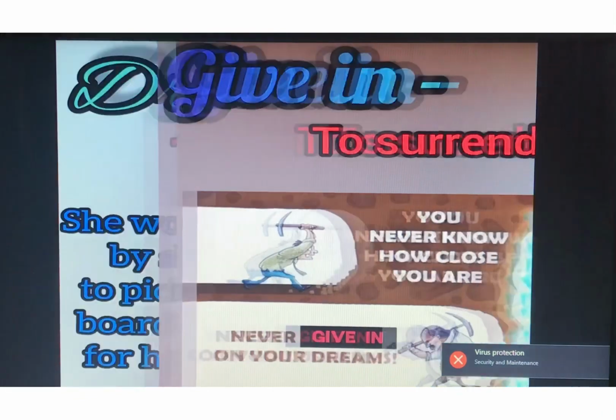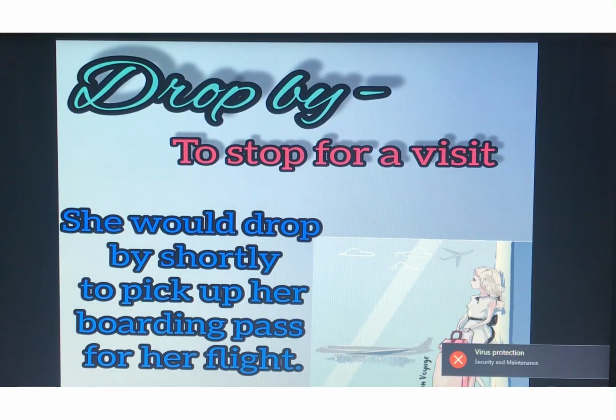Okay. Next is drop by. The meaning of phrasal verb drop by is to stop for a visit. That means to come for a visit. She would drop by shortly to pick up her boarding pass for her flight. That means she is going to stop here for a visit to take her boarding pass for the flight. Fine. Drop by means to stop for a visit.